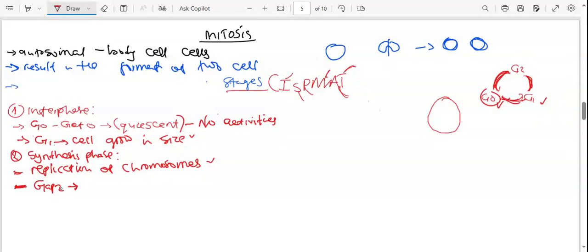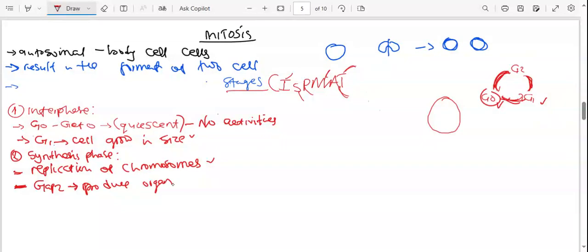So after chromosome replication, chromosomes are formed, now we are ready, right? So under gap 2, the cell will produce other organelles.